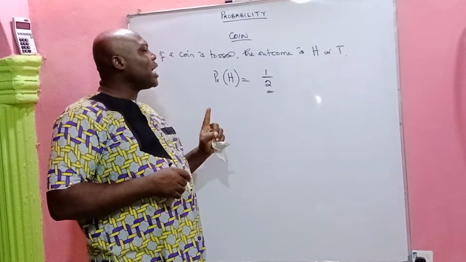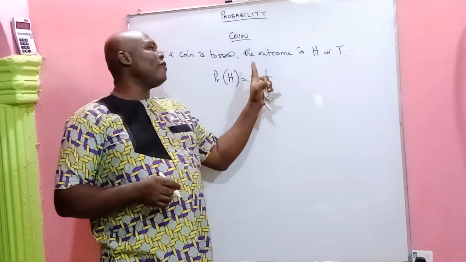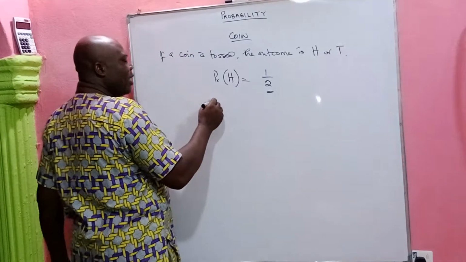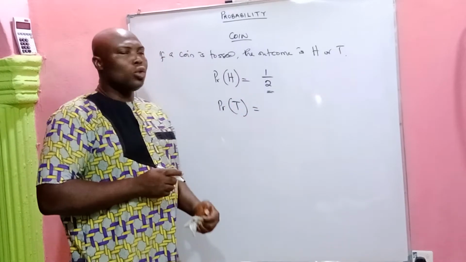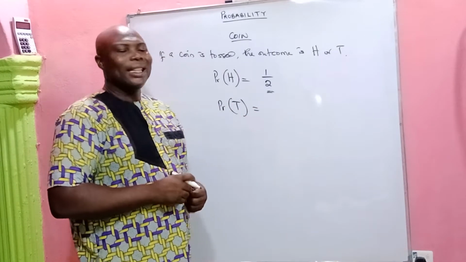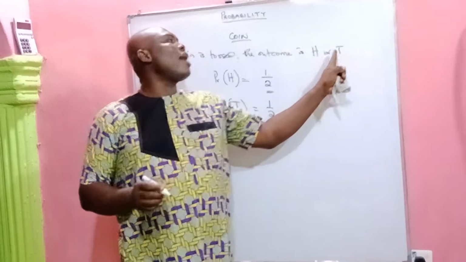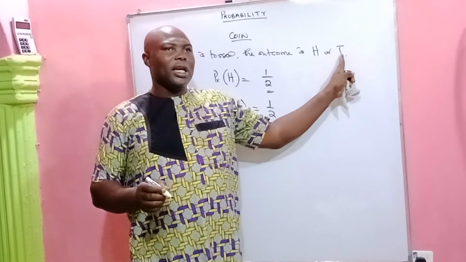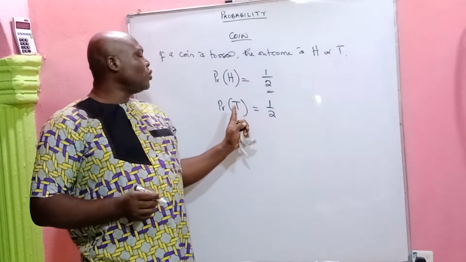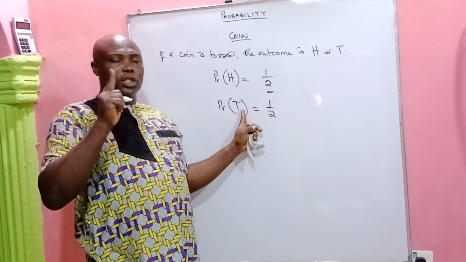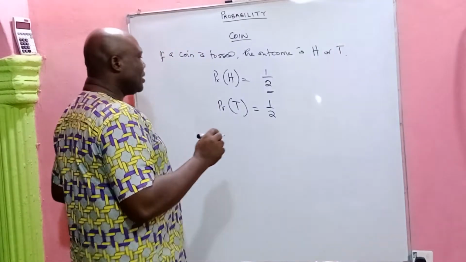All over the total outcomes is either a head or a tail, and these are 2 events, so you have 1 all over 2. The same thing with the probability of a tail appearing in a single toss of a coin. Definitely it will still be 1 all over 2, because for the tail we only have 1 tail, and for the total outcomes you have head and tail, which is 2. And of course, number of required outcomes is the tail, which is 1, all over number of total outcomes, 2 items, which is 2. Please take note of that.